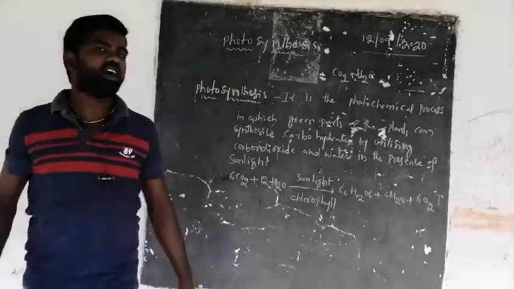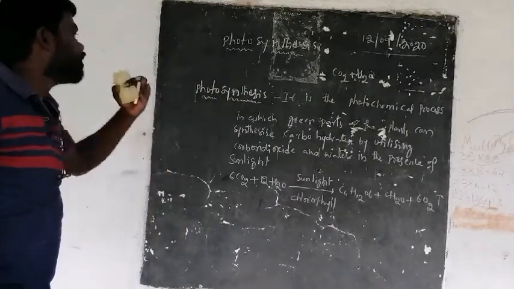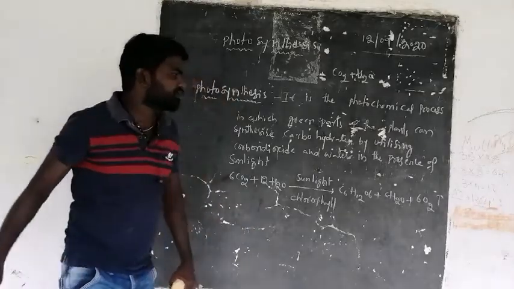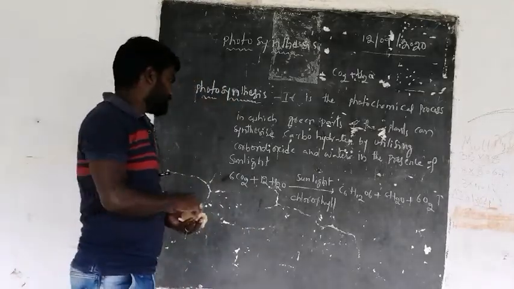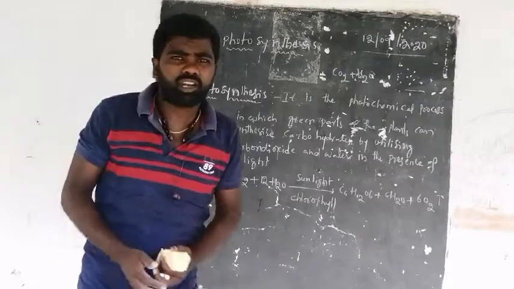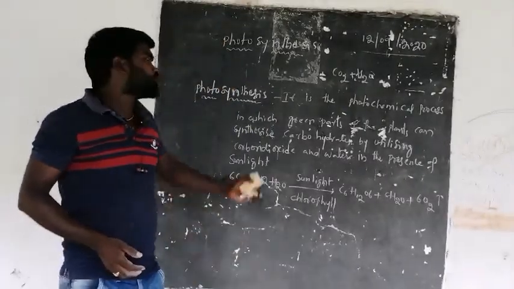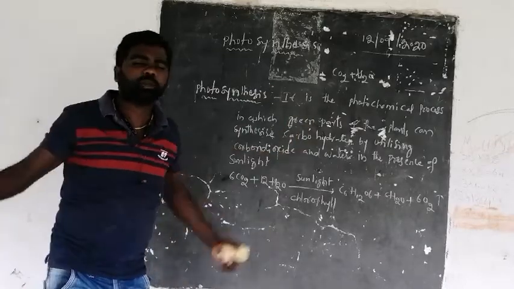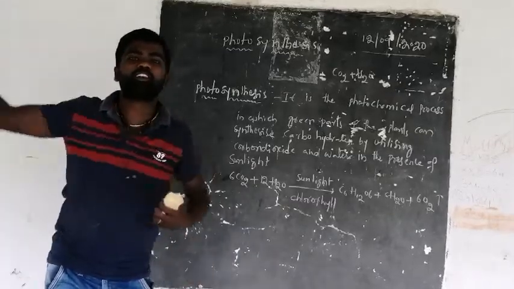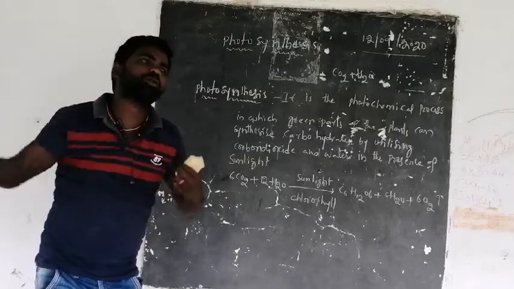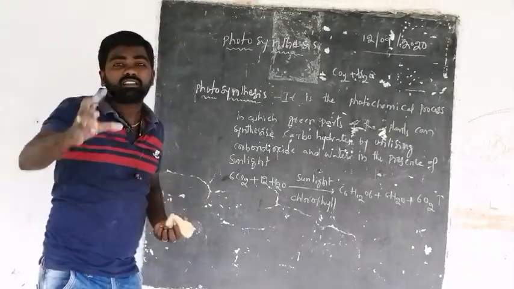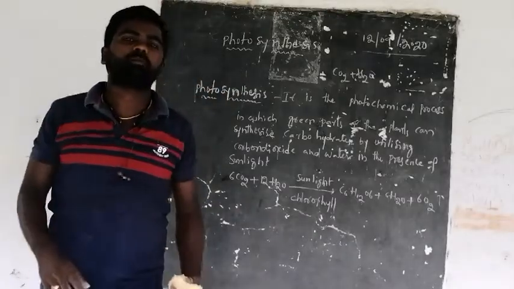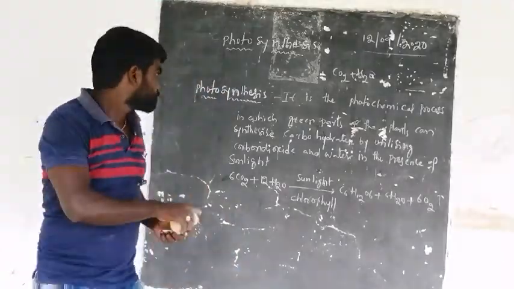Chlorophyll, and this is the overall reaction of photosynthesis. And here we all know photosynthesis is an important process. Why? Because plants have to prepare their food material, and other heterotrophs also have to depend upon the plants. And there are two main reasons why this photosynthesis is so important.